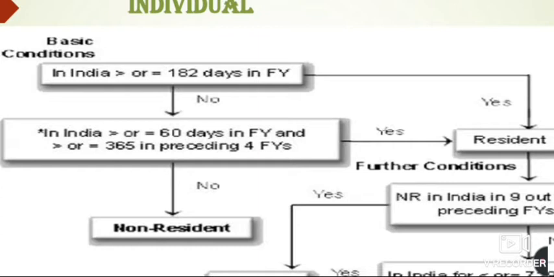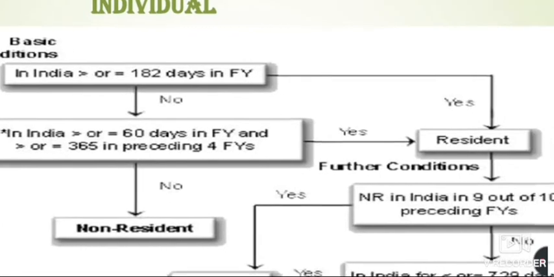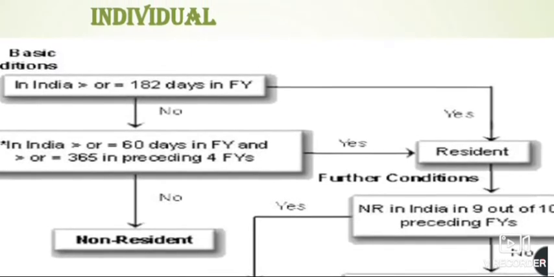The basic condition is that we need to check if he was in India for more than 182 days in the financial year. If this is not fulfilled, then we check it for the last 4 years. It means in the last year he should have remained for 60 days, and in the last 4 years he should have been in India for more than 365 days. Okay, if he fulfills both the conditions, then we can say he is a resident. If he doesn't fulfill any of these 2 conditions, then he is a non-resident.